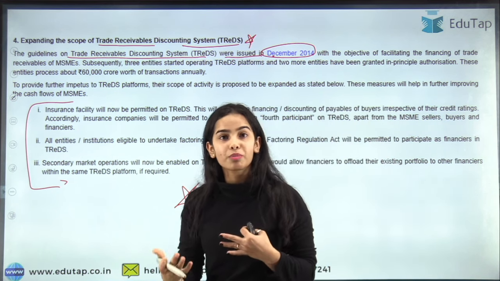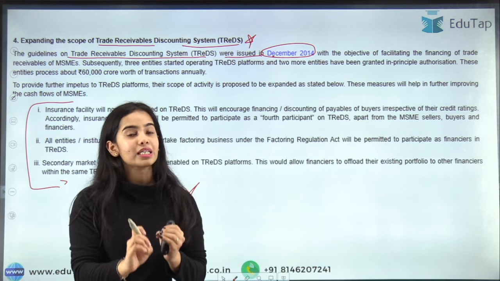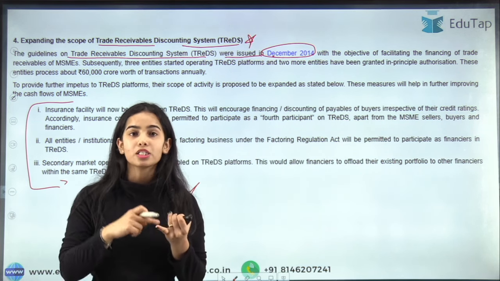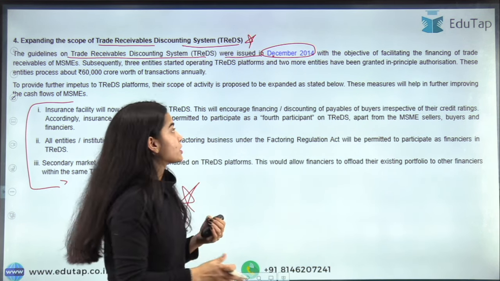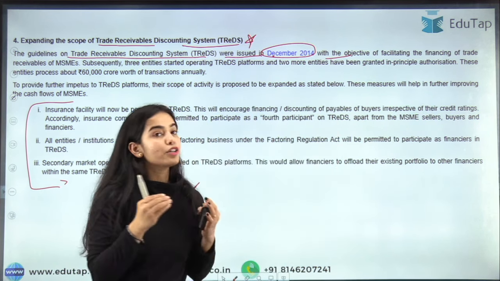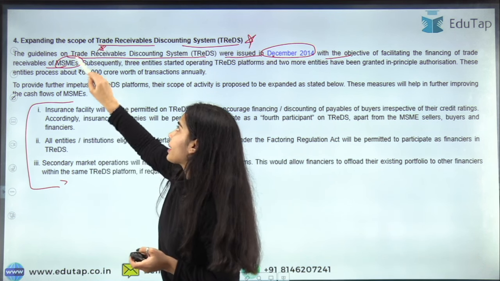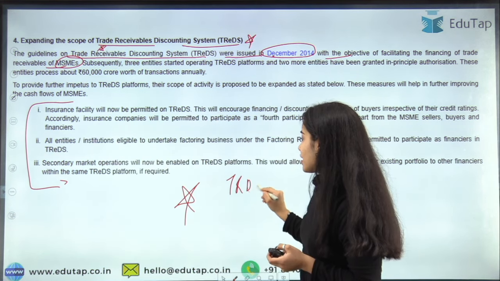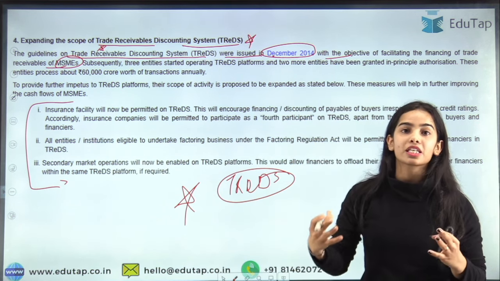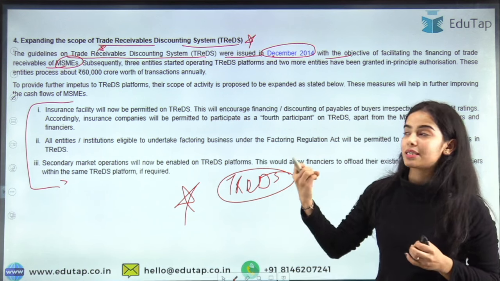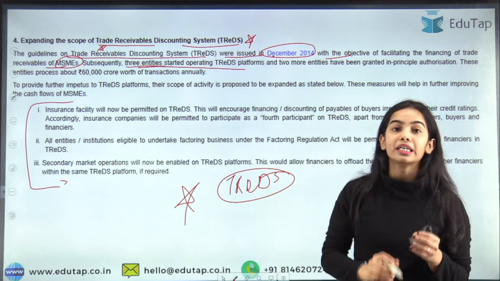Remember this. We have understood about the guidelines, and we have understood that only the MSME sellers are allowed in TReDS. The buyers can be the corporate buyers or the government public sector undertakings or the government departments. With the objective of facilitating the financing of trade receivables of MSMEs, TReDS has been created. TReDS has been created with the objective of financing or discounting the trade receivables or the invoices of the MSME sellers.